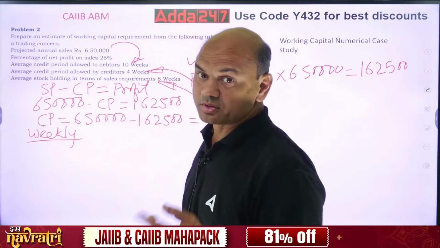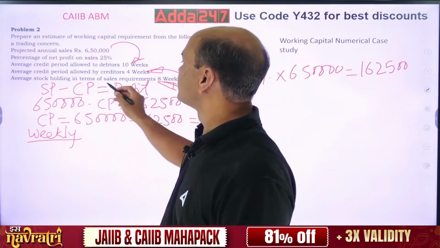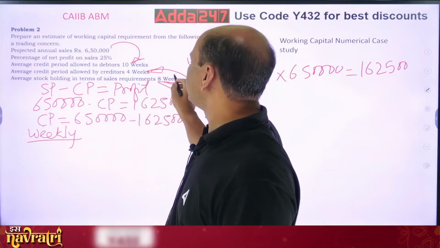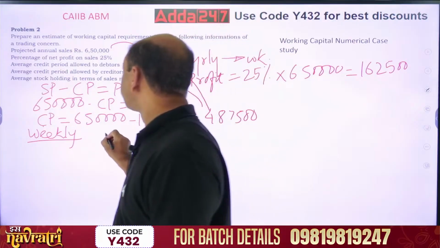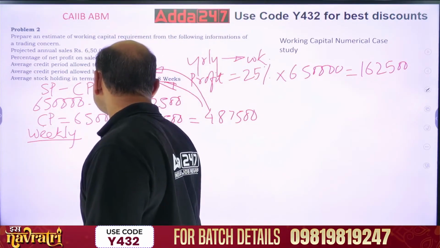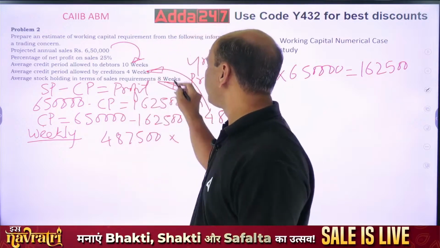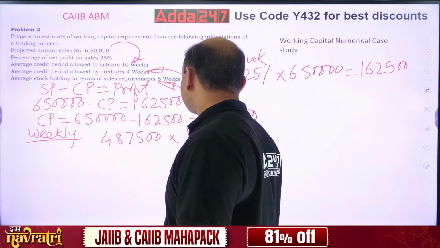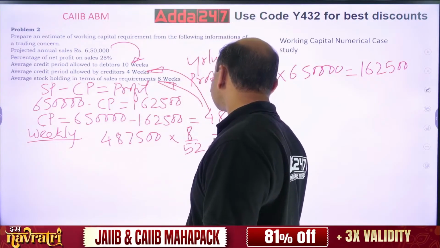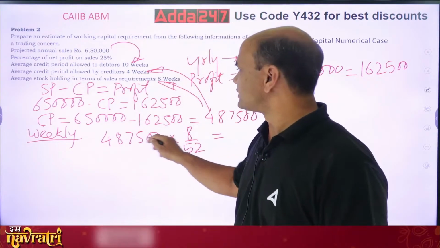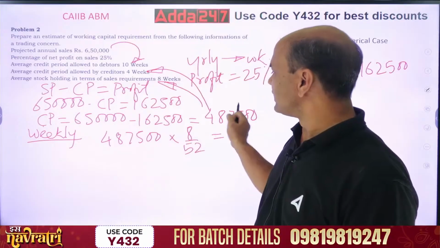So what is my stock in the weekly terms? Stock holding is 8 weeks and the amount is 487,500 into 8 upon 52. This 487,500 is for 52 weeks, 1 year, right?